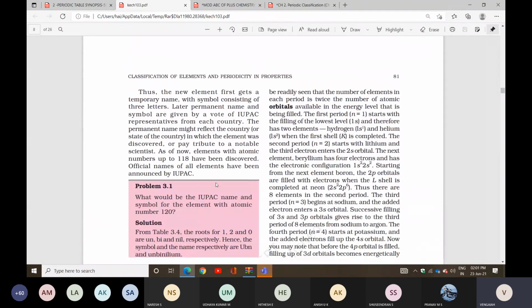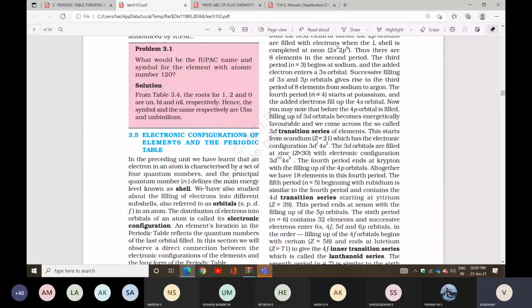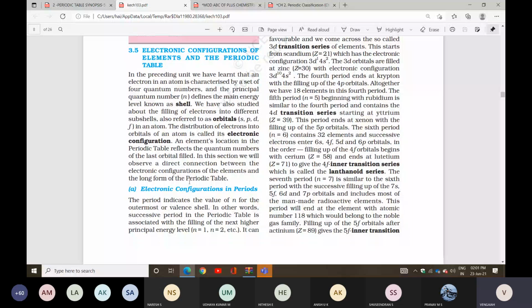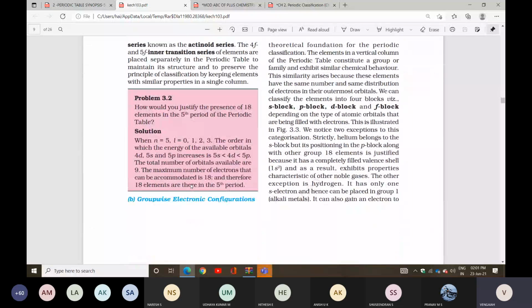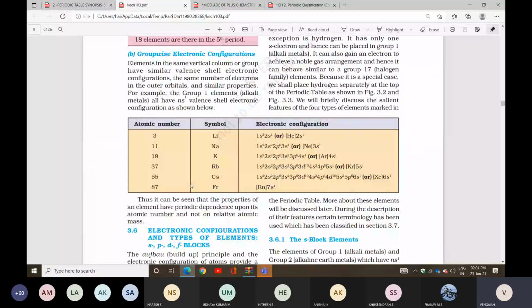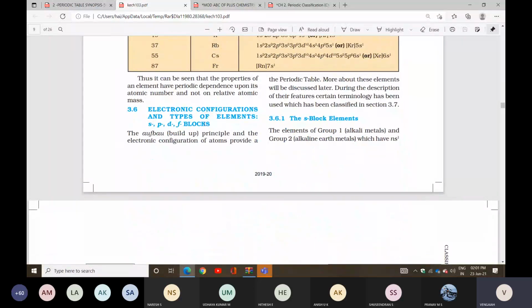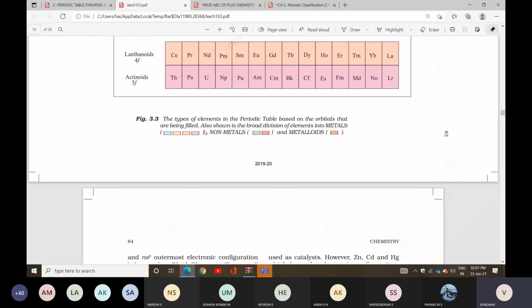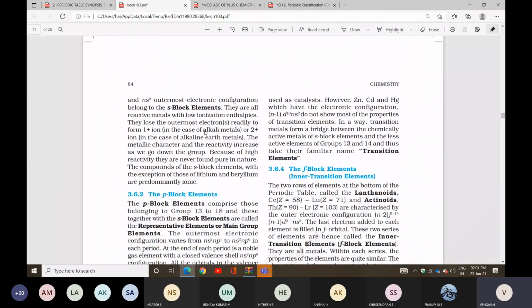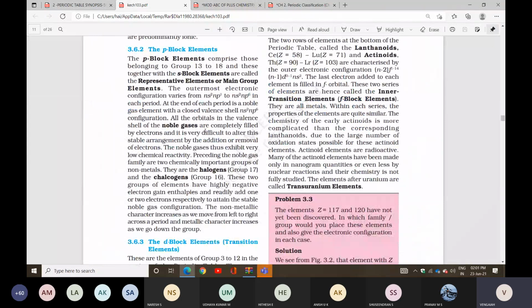After that we discussed the electron configuration of the elements in the periodic table, how they are classified: the electron configuration of s block, p block, d block and f block elements. We also discussed the types of elements and the general properties of s, p, d and f blocks. Then